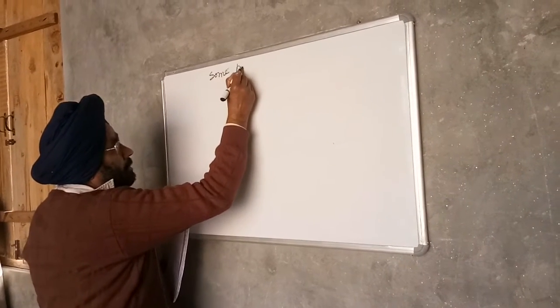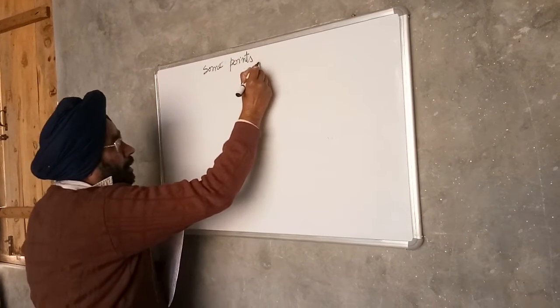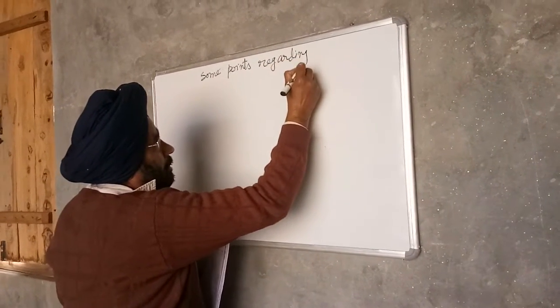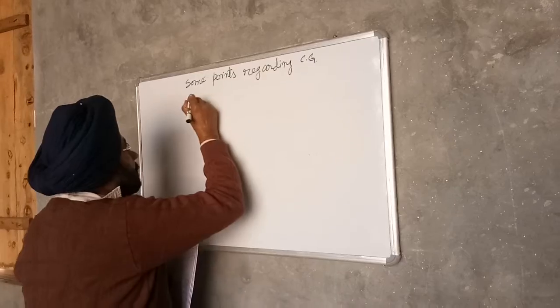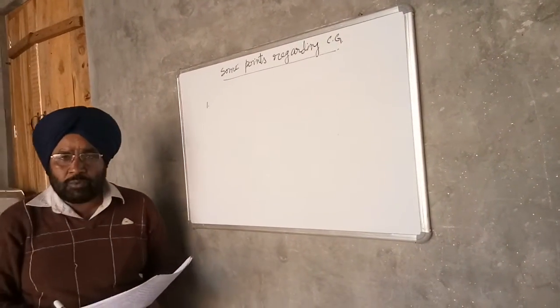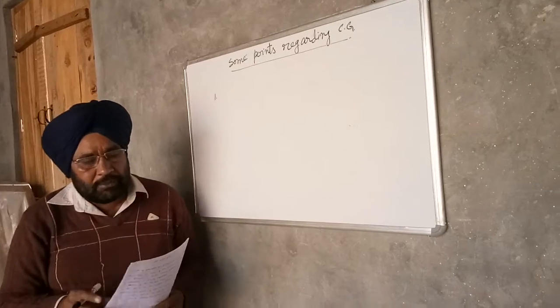Some points regarding center of gravity. CG means center of gravity. So one is everybody has one and only one center of gravity.